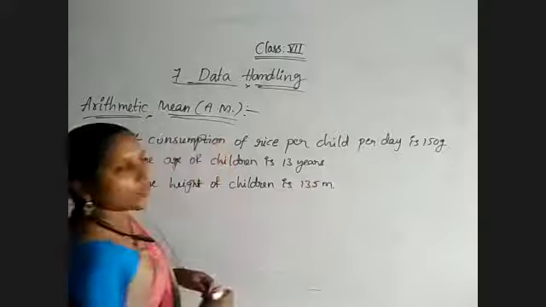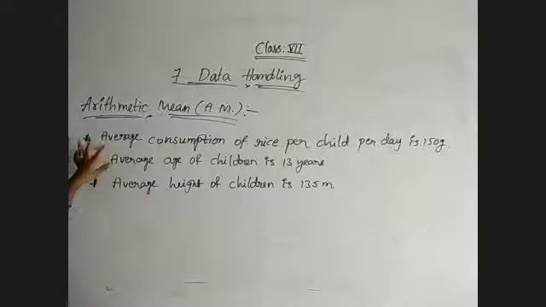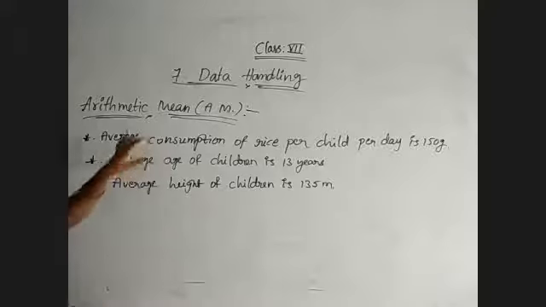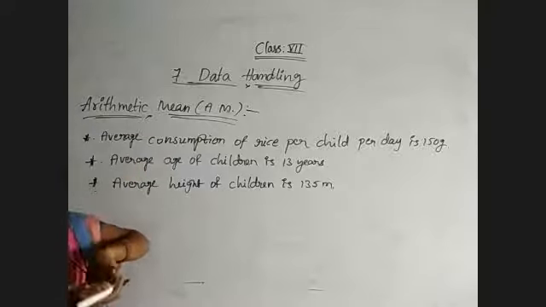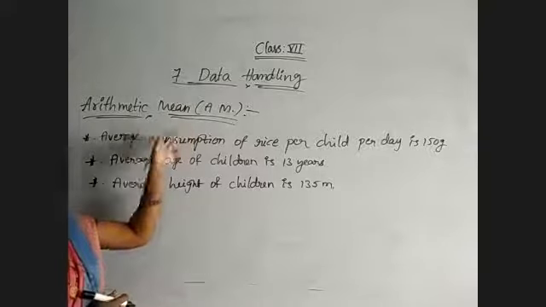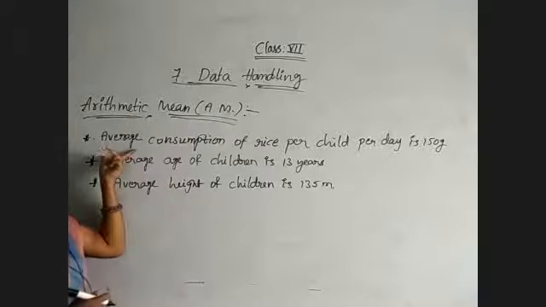Just observe all these sentences: average, average, average are mentioned. Average is nothing but the sum of all values divided by the number of people. You know how to take the average of your marks also. Now observe, arithmetic mean is nothing but average only.